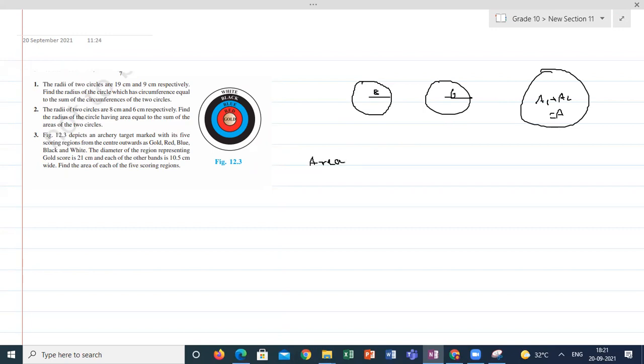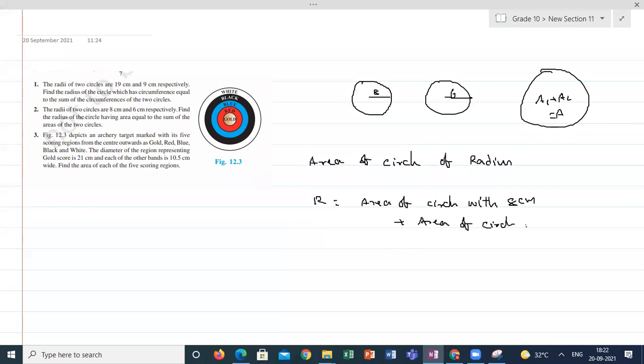So the area of the circle of radius R will be equal to the area of the circle with 8 centimeter plus the area of the circle with 6 centimeter. So how will it come? Pi capital R square will be equal to pi R1 square plus pi R2 square.